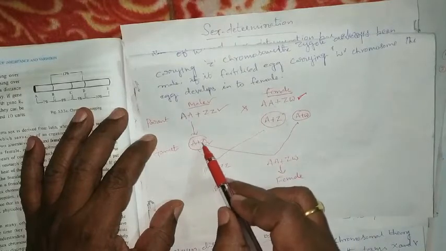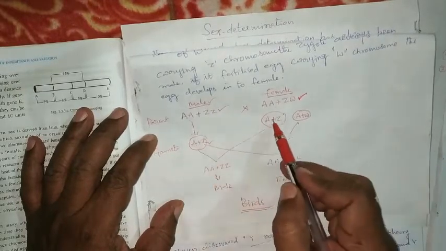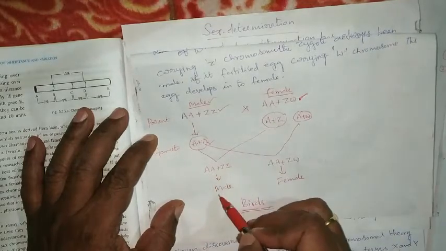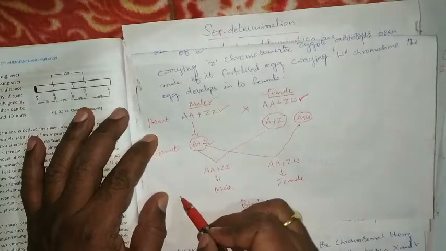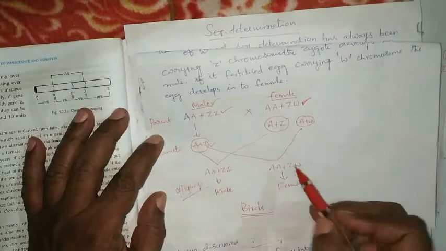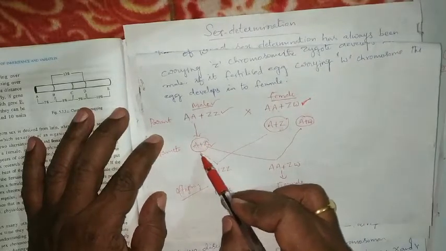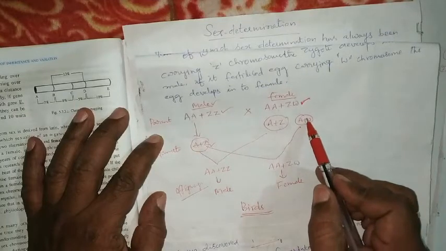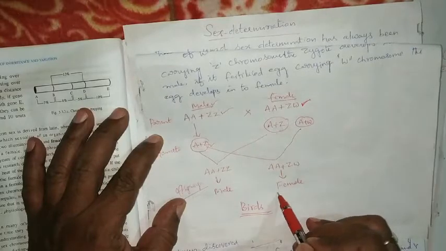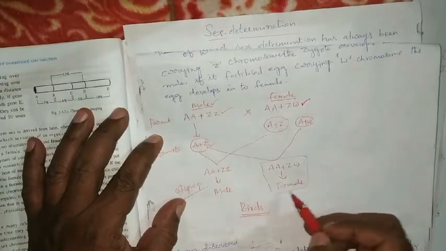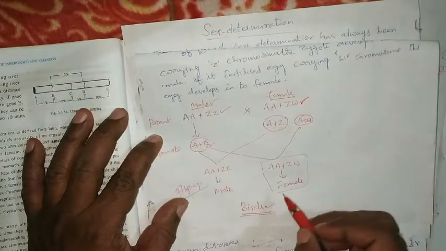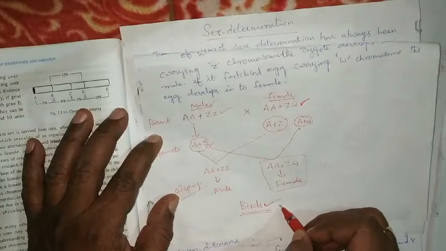If this A plus Z containing male gamete fuses with the A plus Z containing female gamete, then we get AA plus ZZ male organism. Male offspring is formed. If the A plus Z containing male gamete fuses with the A plus W containing female gamete, we get AA plus ZW female. This is seen in birds. Such kind of ZW sex determination is seen in birds. It is a very important point.